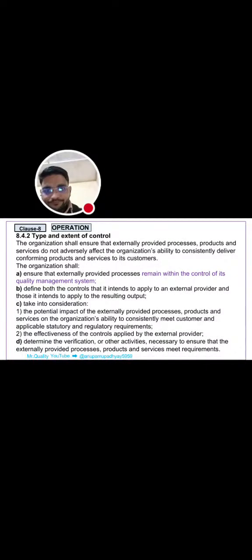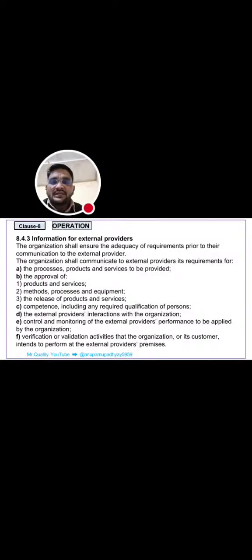For this, the organization shall ensure the externally provided processes remain within the control of its quality management system, define both the controls that it intends to apply to the external provider and those it intends to apply to the resulting output, and take into consideration and determine the verification or other activities necessary to ensure that the externally provided processes, products and services meet the requirements. Next is 8.4.3, that is information for external providers.